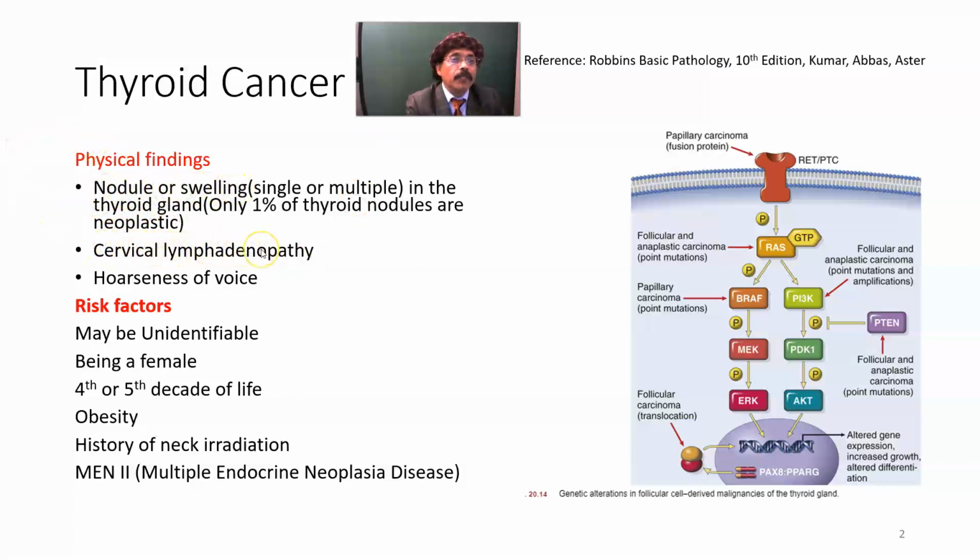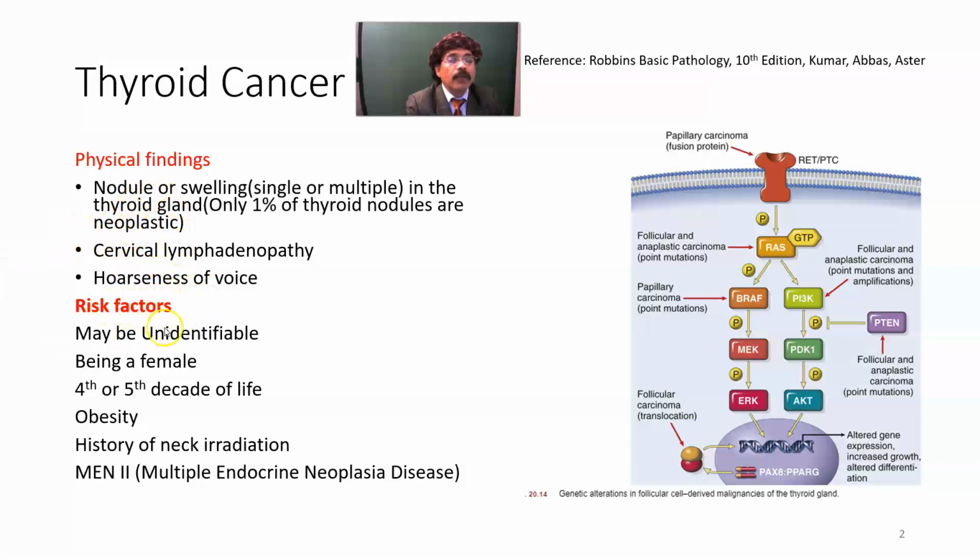Cervical lymphadenopathy, this is a site of initial metastasis. Hoarseness of voice because of involvement of the recurrent laryngeal nerve. Okay, so these are the physical findings.